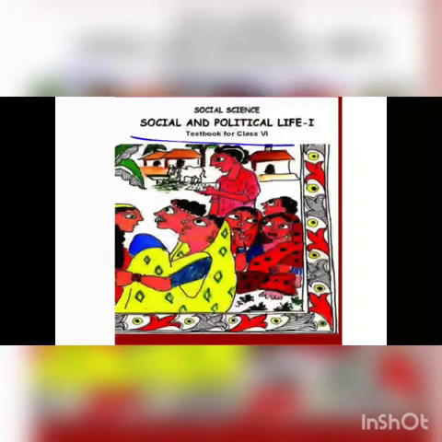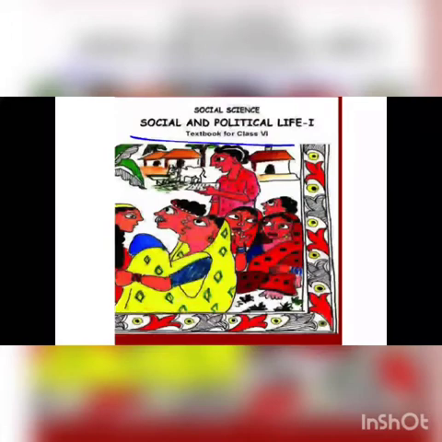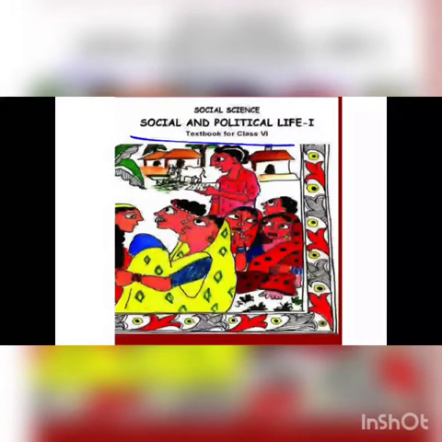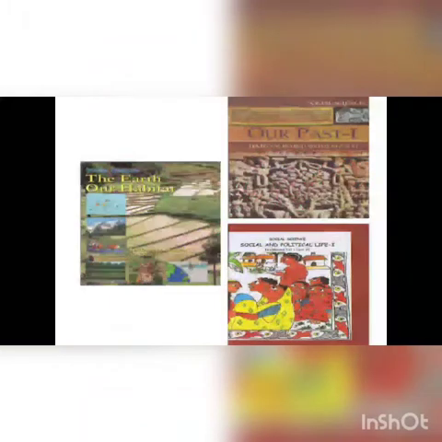And the next book is Social and Political Life. This is a civics book. In this book, we will read about the government and its different levels. So, these are the 3 books that you have to purchase: history, geography and civics.